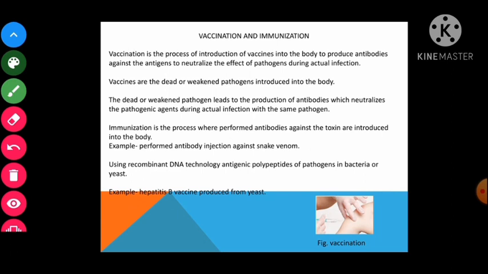Children, as we have already discussed about vaccination and immunization, the basic principle of immunization is based on the property of memory of the immune system. हालांकि सारा डिटेल में हम लोग डिस्कस कर चुके हैं कि वैक्सीनेशन क्या होता है, इसमें जो वैक्सीन्स दी जाती हैं, राइट? तो ये जो वैक्सीन्स होती हैं, they are the mild pathogen which is injected in our body, and on the system of memory, the body in the later years recognizes the pathogen and fights against it, right? So this is about the vaccination and immunization.